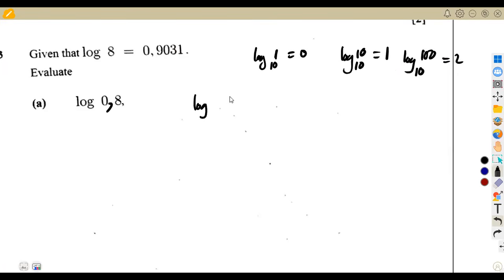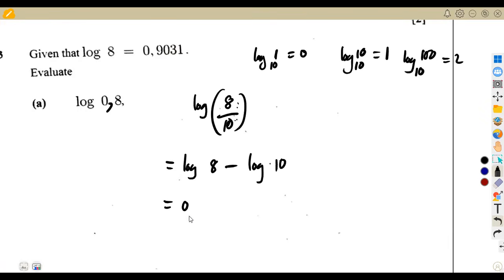So log 0.8 is the same as log 8 over 10. So what does it mean? From our logarithms, when we are dividing the numbers, it means we subtract the logarithms. Log of 8 minus the log of 10. And we have the log of 8 here, which is 0.9031, minus the logarithm of 10. You are supposed to know the logarithm of 10, you are in base of 10. They expect you to know it by heart. So we are subtracting a smaller number from a bigger number. We're going to subtract 1.000.